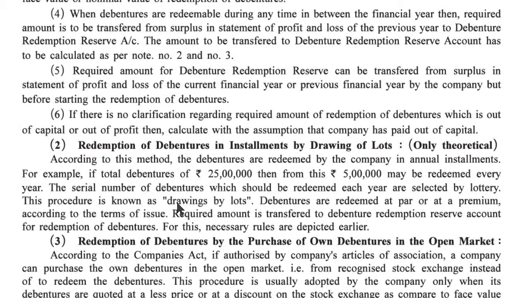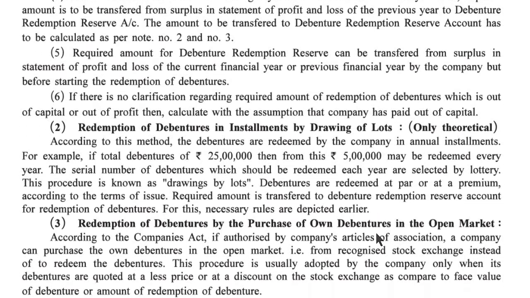This procedure is known as drawing by lots. Debentures are redeemed at par or at premium according to the terms of issue. Required amount is transferred to debenture redemption reserve account for redemption of debentures. For this, necessary rules are depicted earlier.